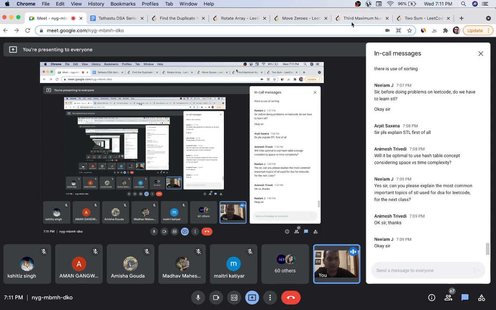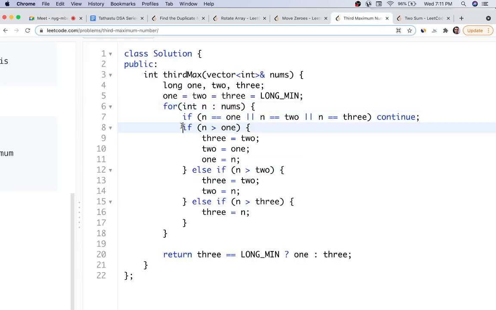So very simple logic: a simple for loop and three if else conditions. First, if the n that comes is equal to either of the values, then nothing will change.